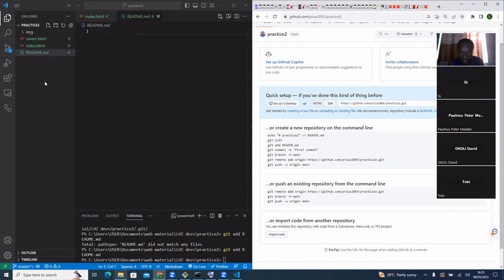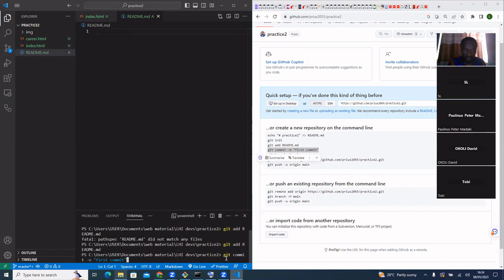I want to commit these 3 changes I've made so far. I want to commit them now with the name first commit. Call it something meaningful. Say added readme file. If in case you don't want to start initializing, you can just follow these steps. You can say add readme.